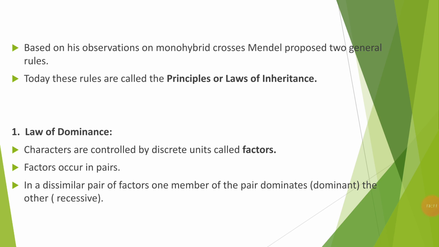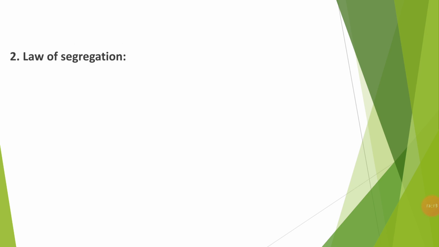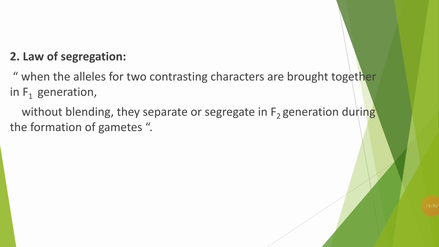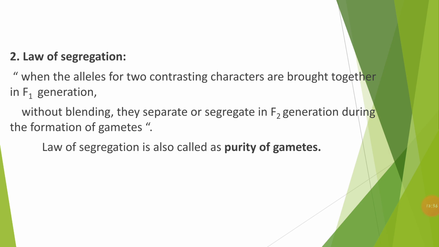Now we'll see the second law, which is the law of segregation. What is this law of segregation going to state? Segregate means to separate. According to the law of segregation, when the alleles for two contrasting traits are brought together in the F1 generation, without blending they separate or segregate in the F2 generation during the formation of gametes. The law of segregation is also called the purity of gametes.